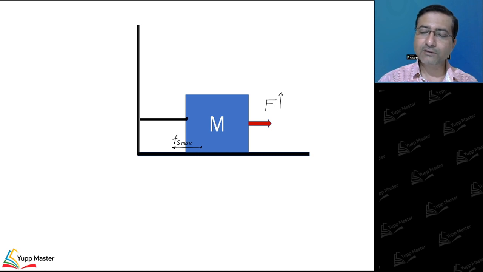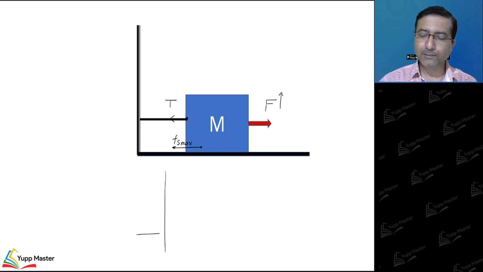If you further increase this force F, as the block cannot move, the nature won't be kinetic, it will always remain static. Whatever be the extra force coming from F external, that will be balanced by the tension coming in the string.